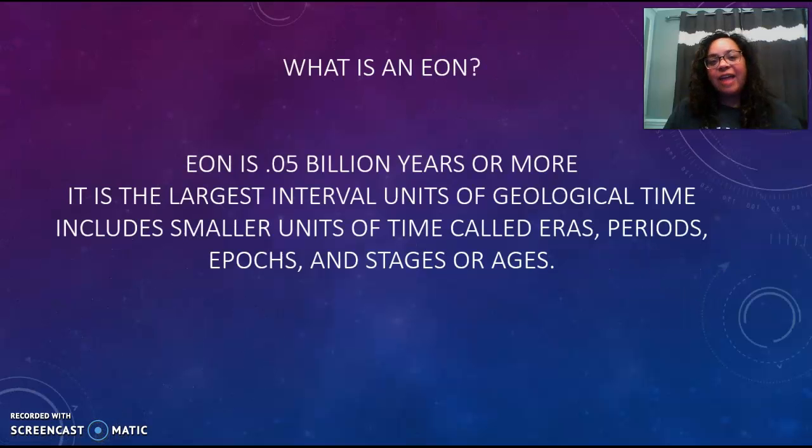What is an eon? An eon is a half billion years or more. It is the largest interval unit of geological time and includes smaller units of time called eras, periods, epochs, and ages, or stages.